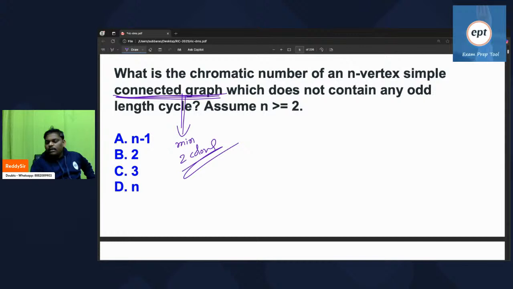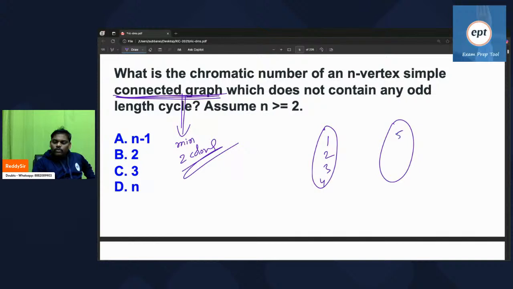Remember, in the given graph, if an odd length cycle is not there, it is a bipartite graph. If you want, you can verify. Take vertices 1, 2, 3, 4, 5, 6, 7.